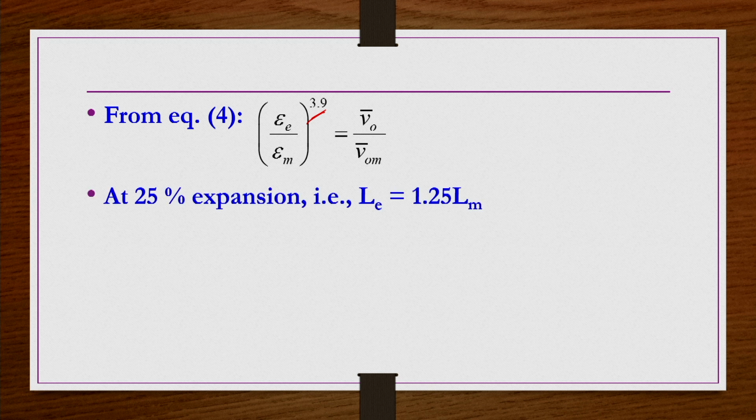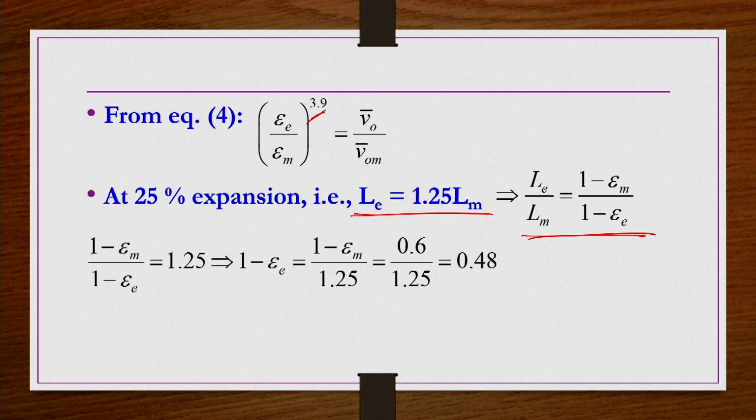Okay. So, at 25% expansion, that means L_e is equal to 1.25 L_m. So, after minimum fluidization it has expanded 25%, that is 1.25 times the height at the minimum fluidization conditions. That is what you mean by the statement. Okay. So, then from here you can write L_e by L_m; this equation we have already derived previously. So, in this equation for L_e by L_m you substitute 1.25.